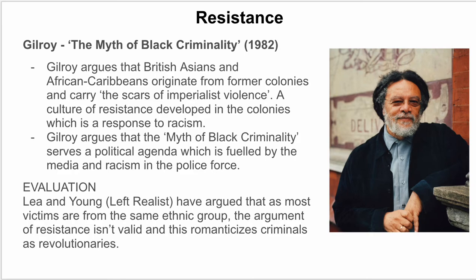I think the other thing to add is, obviously, when we're talking about official statistics, we need to be critical of official statistics. We need to remember where they have come from, and we need to think about things like the criminal iceberg and the dark figure of crime and the crime that isn't reported.